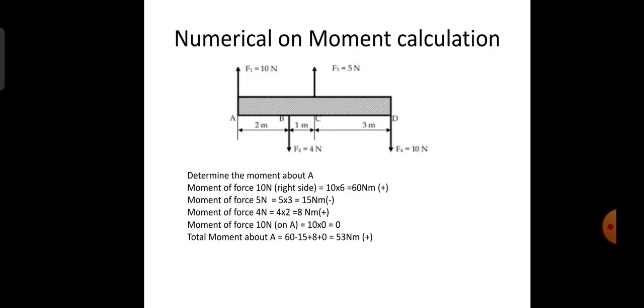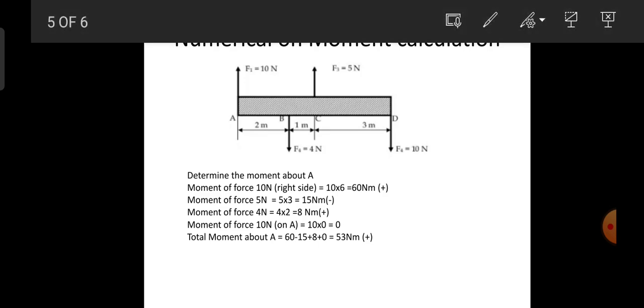In order to have a better understanding of the concept of moments, I have a numerical over here, wherein there is a system of four forces. Here I need to calculate the moment about the reference point A. So if I start from point D, the force acting at point D is 10 Newton.